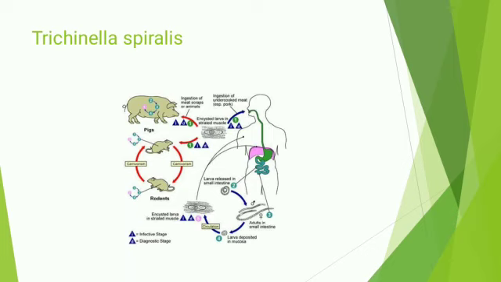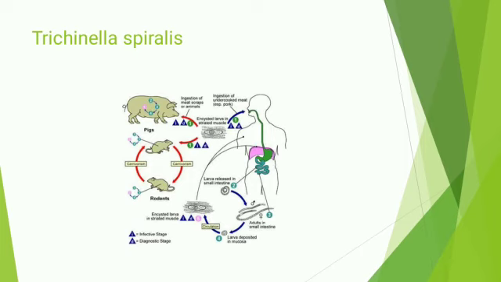If we see the common example in pigs, in the intestine, the adult female gives birth to young larvae. They enter the circulatory system and are carried to the skeletal muscles of the same host. The young larvae encyst in the skeletal muscles and remain infective for many years, and the disease caused by this nematode is called trichinosis.